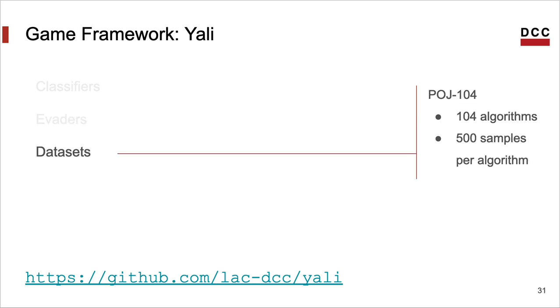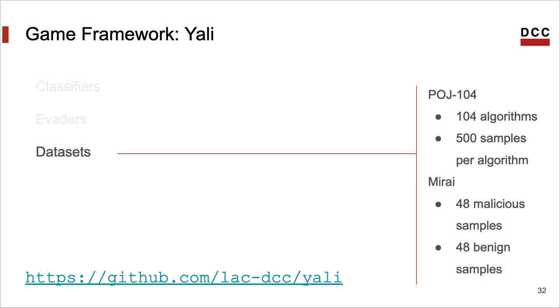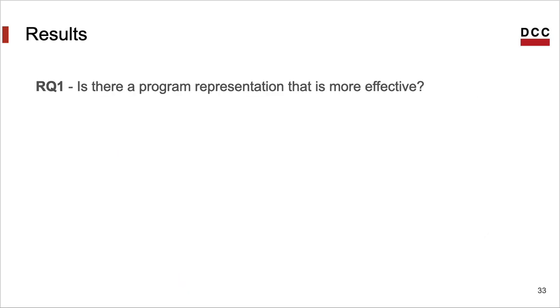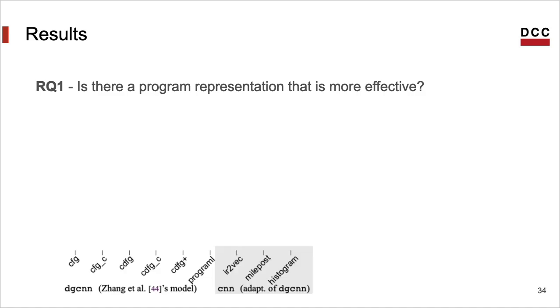And as a dataset, we use POJ-104. That's a suite of 104 programming problems, each with 500 solutions. And we have also curated 48 different versions of the Mirai malware. And then, with this framework, we can explore many different questions. I will show a few. First, which program representation would be the most effective out of those 9 that we had?